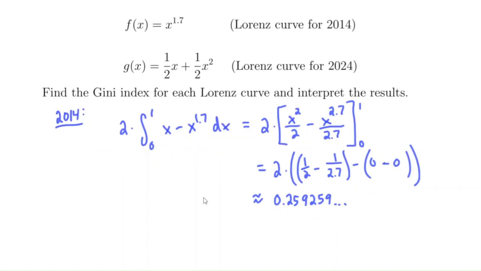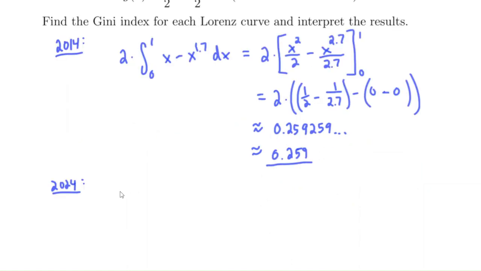And when I plug this into a calculator, I got this decimal. If we round to 3 decimal places, this would be 0.259. And notice that's a number that's between 0 and 1. That's the Gini index for the country in the year 2014.